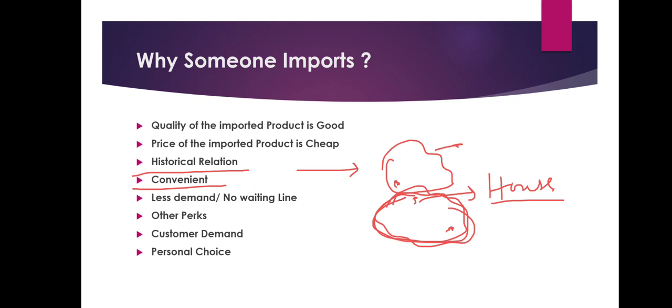Easy. So in that logic, this distance is much more compared to the short distance. The restaurant owner will prefer the short distance of the neighboring country rather than the long distance in his own country. So in the case of convenience, if the neighboring country is more convenient, then the restaurant owner will tend to import the bread from the neighboring country. Easy? Next,